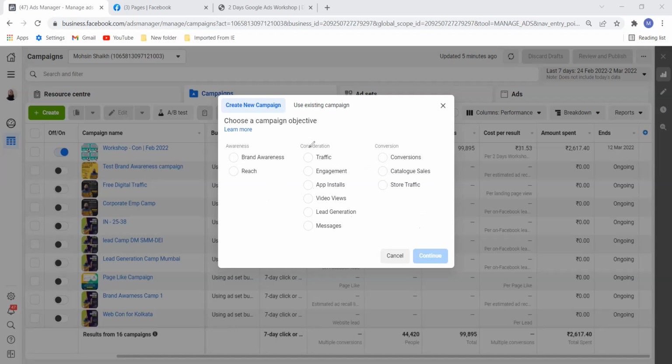So let us go and see brand awareness. If your business is new and you want your ad to be shown to people, for example, I target Pune and I want to show my ad to all the people in Pune, Maharashtra, or India, I would go ahead with brand awareness because I am new in the market, no one knows me, and I want to make sure that people remember me. So in brand awareness, the same ad can be shown to the same person maybe 10 to 20 times or more.